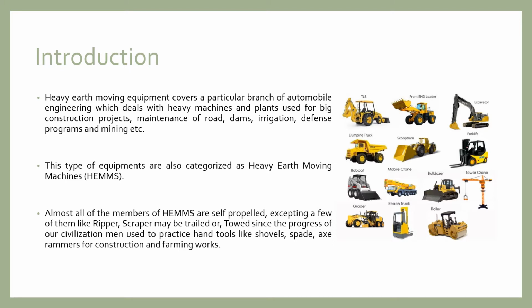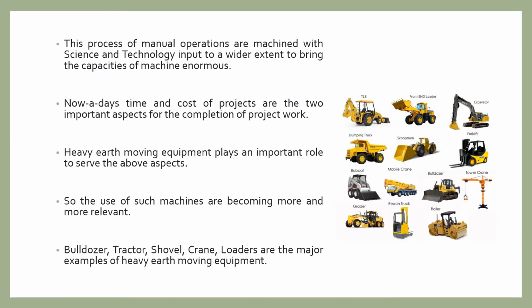So students, here are some various types of heavy earth moving machines. This is a loader, this is an excavator, forklift, crane, roller, reach truck, grader, mobile crane, bulldozer, dumping truck, etc. Now coming to the next slide.